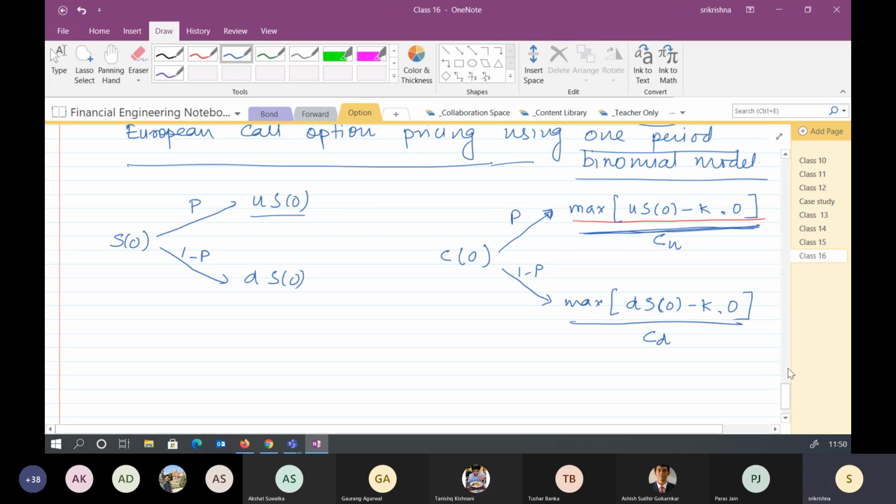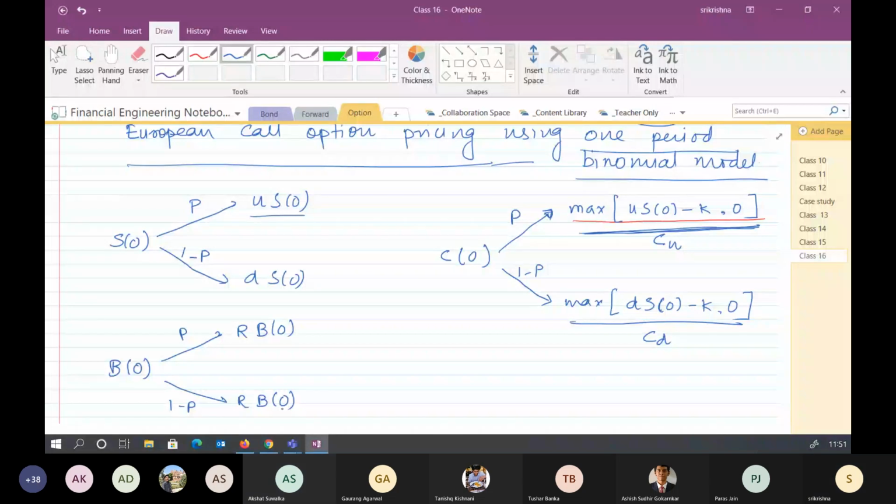Right. There is one more thing which we will talk about, which is B naught. And B naught is the risk-free part. So irrespective of whatever happens, it will grow with a factor R, capital R, yes or no? Because it's a risk-free one.